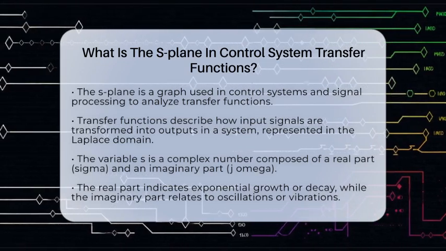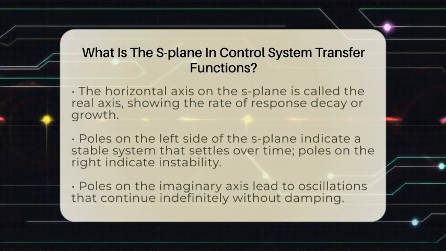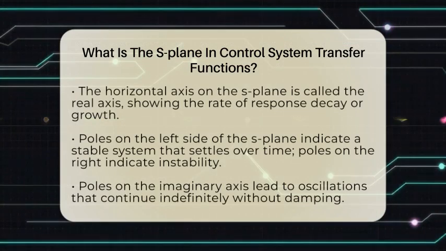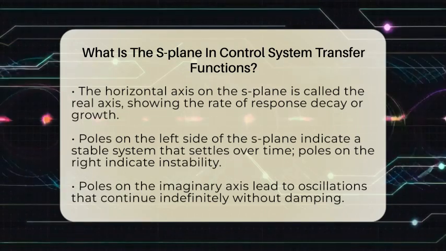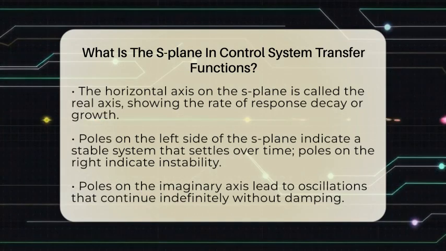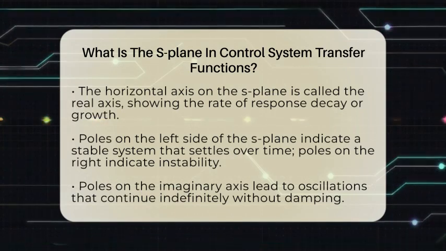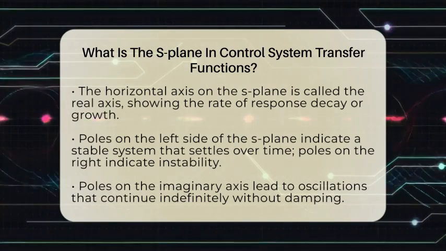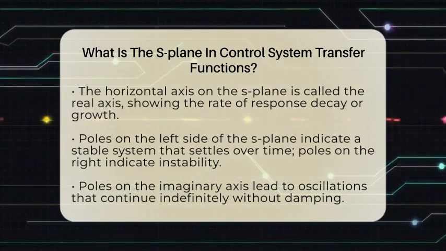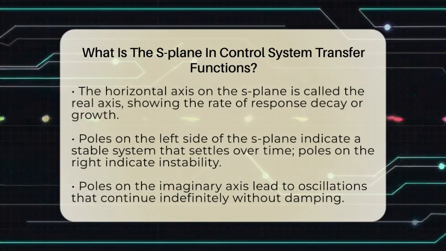On the S-plane, the horizontal line is called the real axis. It shows how fast the system's response decays or grows. If the poles of the transfer function are on the left side of the plane, the system is stable. That means it settles down over time. If the poles are on the right side, the system is unstable and response grows without bound. Poles on the imaginary axis mean the system oscillates forever without damping. The imaginary part of S, called omega, determines the frequency of these oscillations.